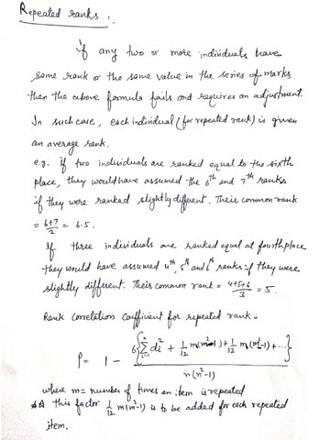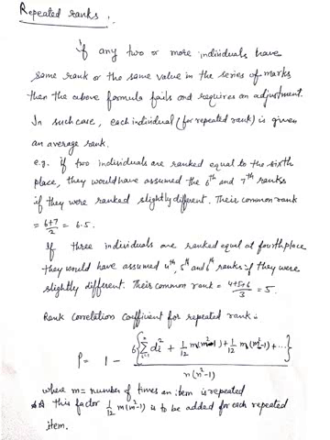Now, in the case of ranks, there are chances that we get two or more ranks repeating, or you can say two or more persons having the same rank or the same value.